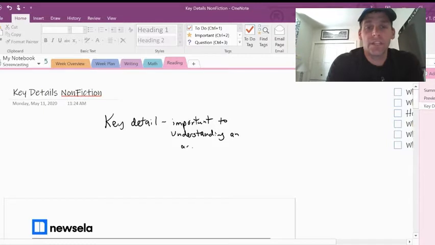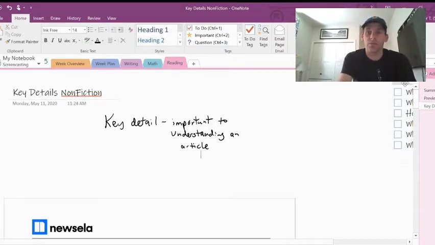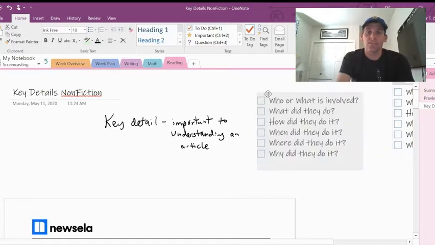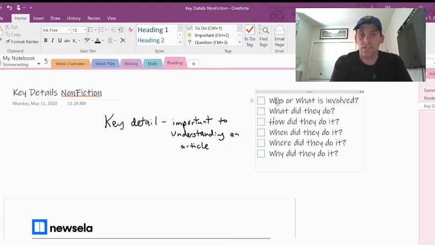So when we think about these pieces here, a couple of the really big pieces that are going to be really, really helpful for you are when we ask these questions, right? And these question words are ones that are going to help us determine whether it's something I really need to know or whether it's just something that's interesting. Sometimes the interesting things double over as key details, but we really want to get away from just finding fun facts and things that we just really need to know.